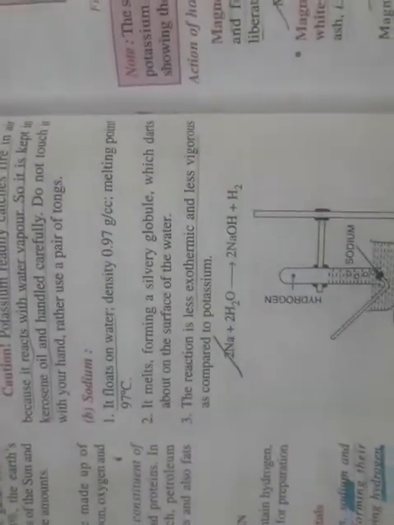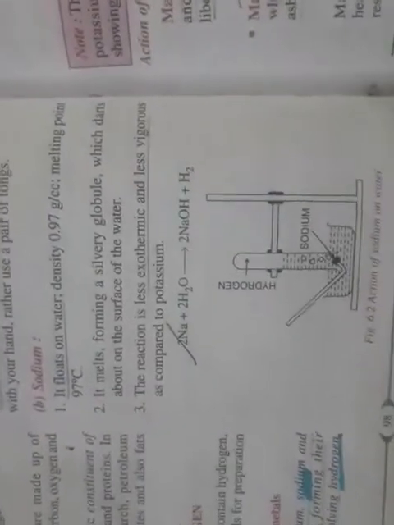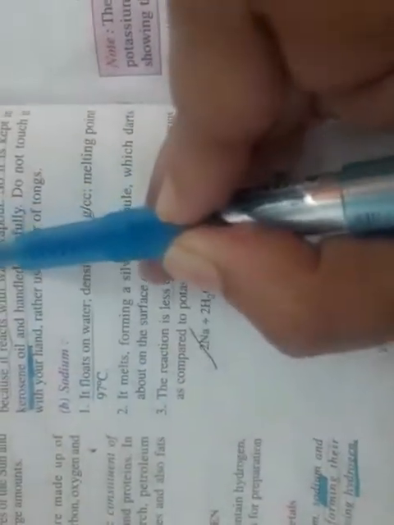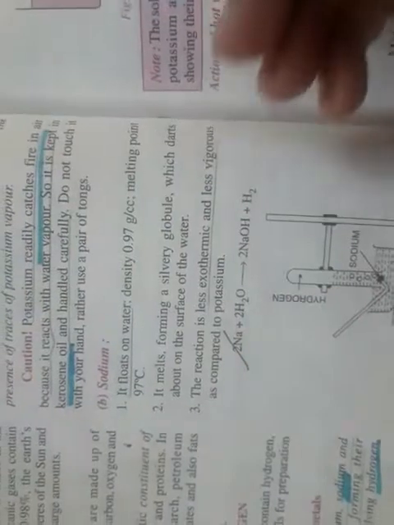Now, potassium and sodium are stored in kerosene. They are stored in kerosene oil because they readily catch fire in air.